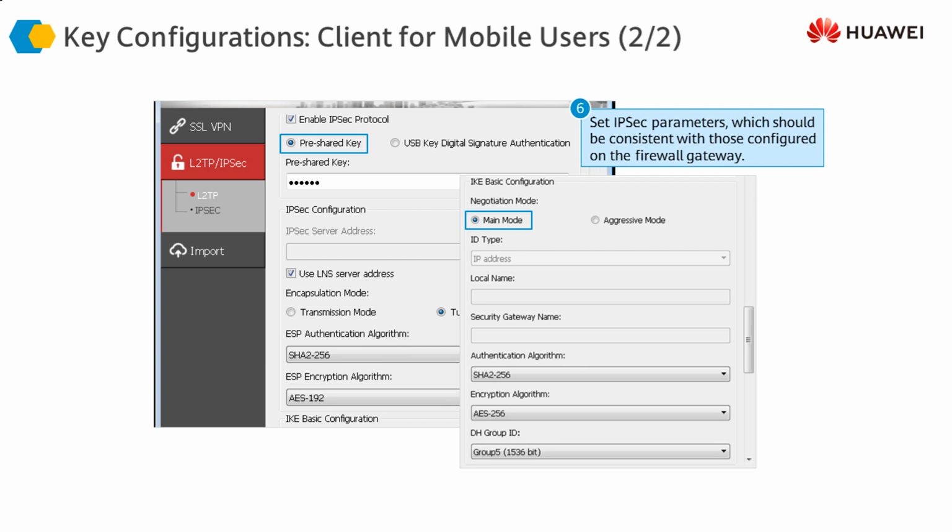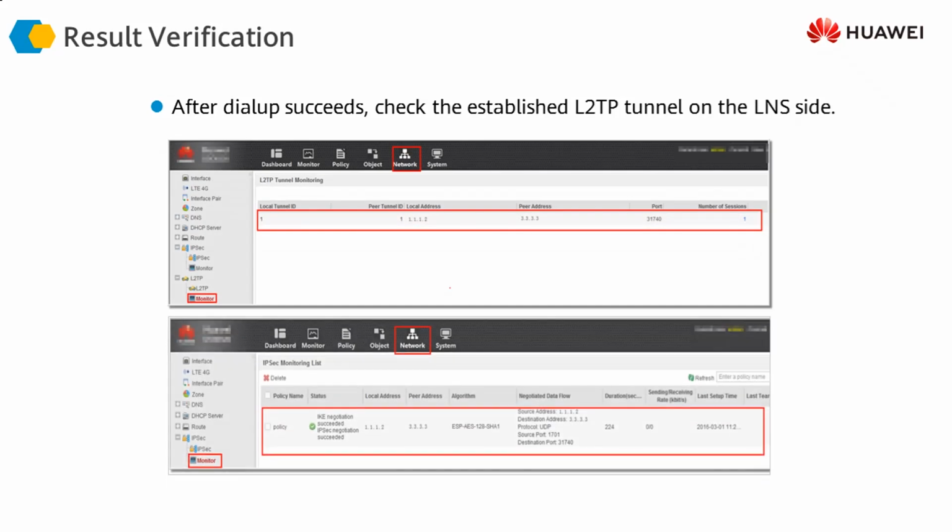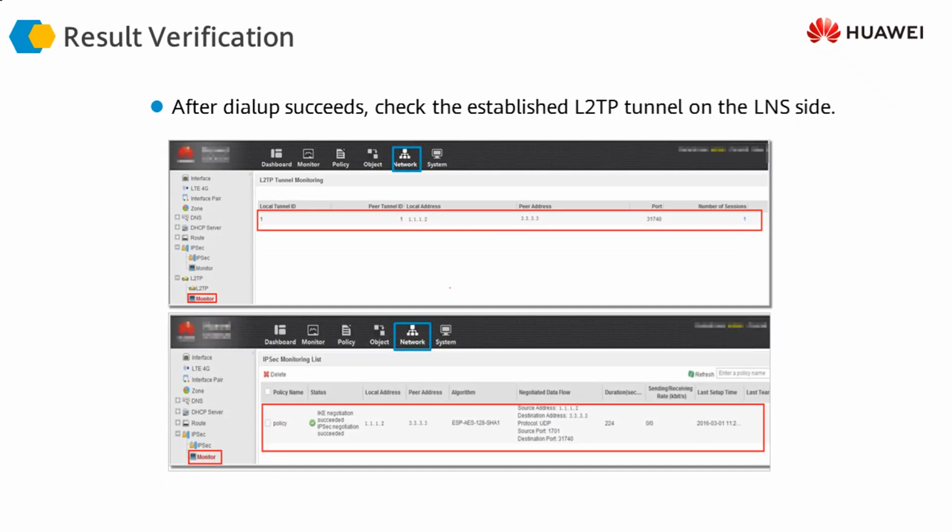So this is the configuration on the client side. The remaining configuration on the firewall side is what we have already seen. The way we configure the ordinary IKE proposal and the IPsec proposal is exactly the same. So this is how we configure L2TP over IPsec. And if we want to verify it on the firewall, we can monitor either the L2TP or the IPsec.